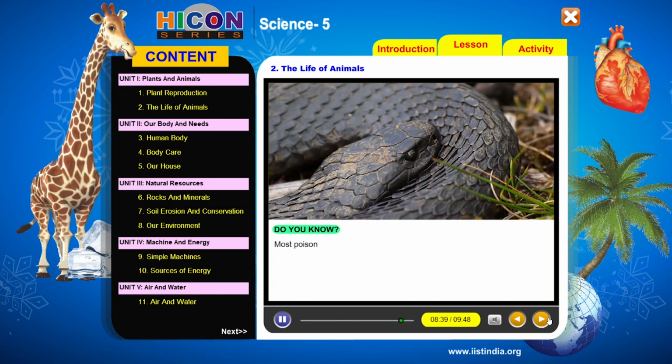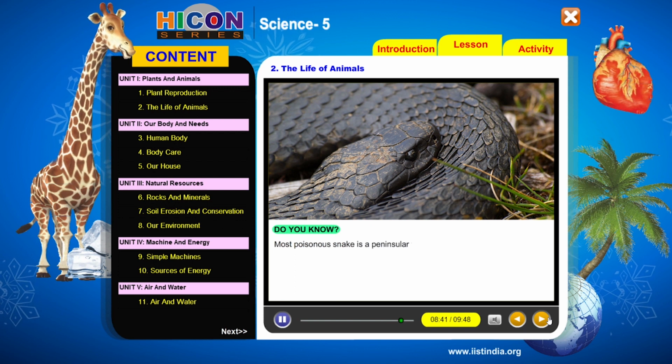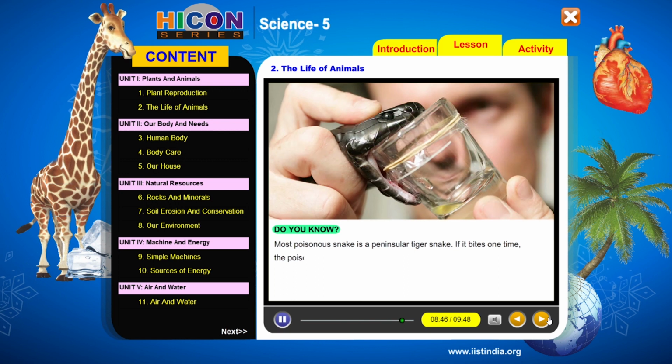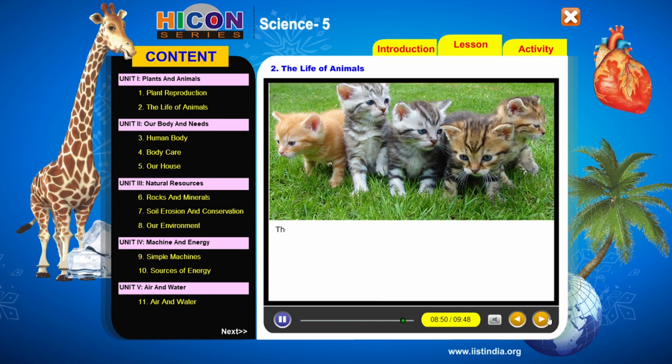Do you know the most poisonous snake is the peninsular tiger snake? If it bites one time, the poison injected is sufficient to kill 10 persons.